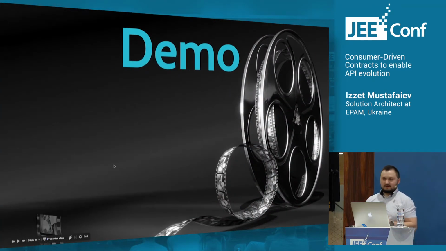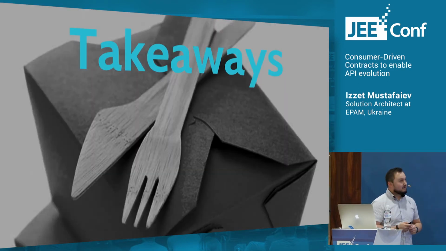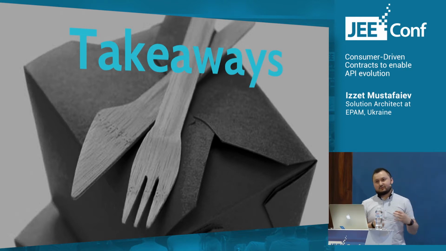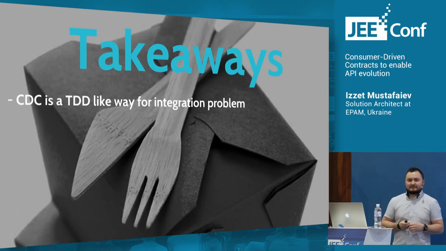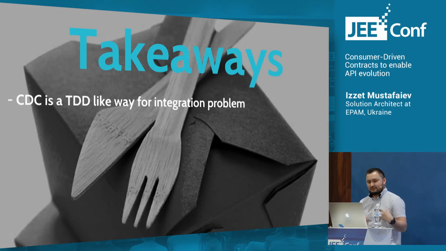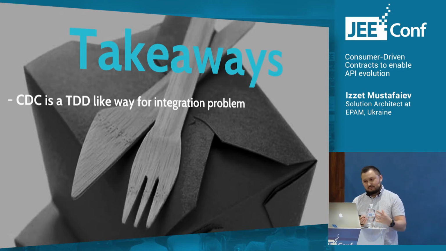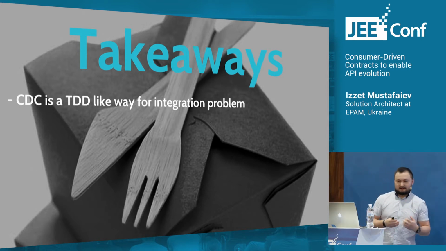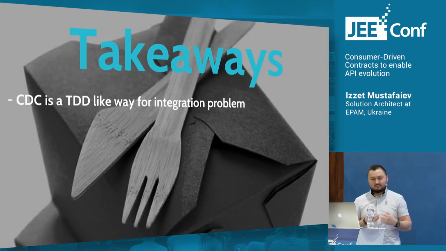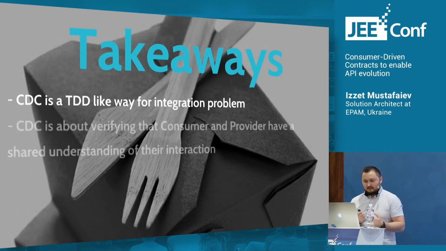Okay, that's it about the demo. Let's move forward, and here are some takeaways, the main things that you should remember when you go through this talk. So consumer-driven contracts is a kind of TDD approach, but at the applications integration level. So we can define the contract, and then we can implement it and be compliant with it, and at any given point in time in our software development life cycle, we can verify that we're still compliant.